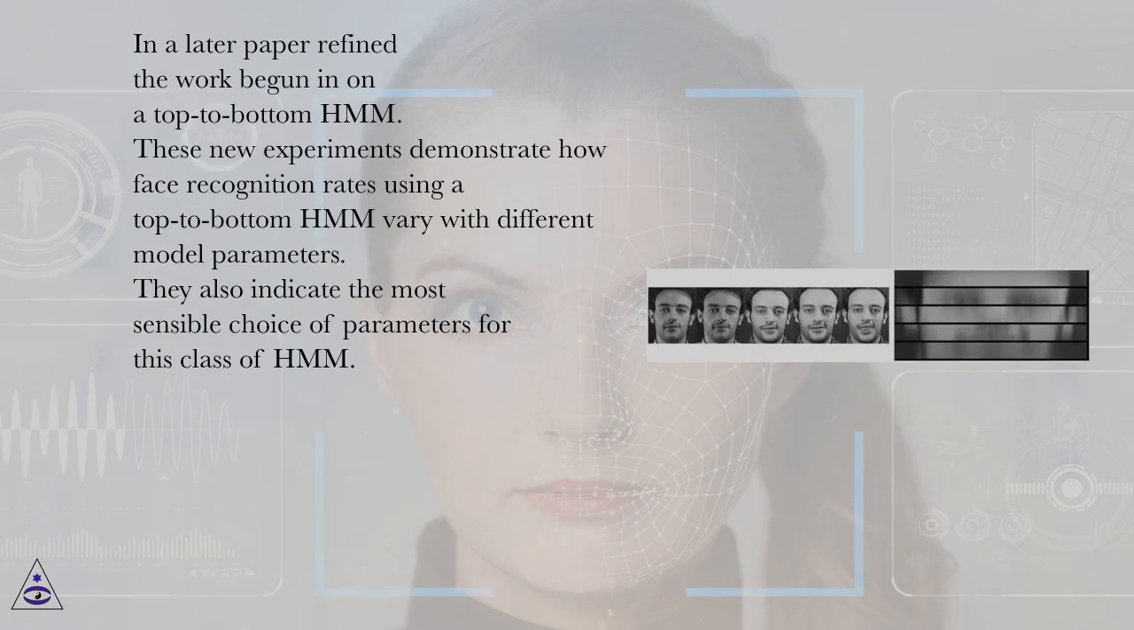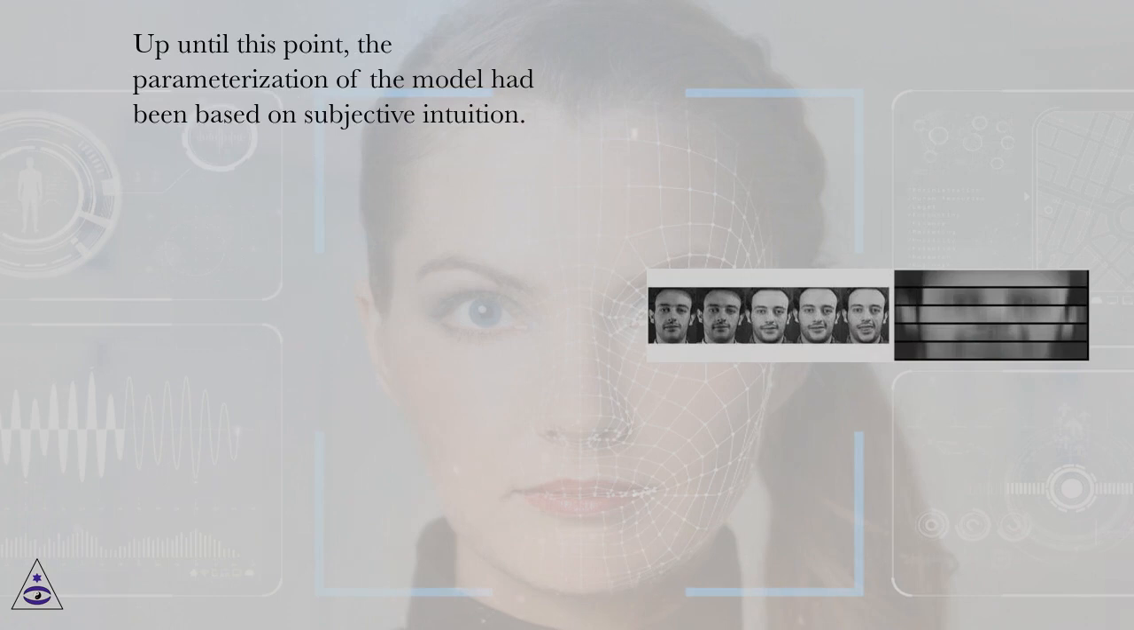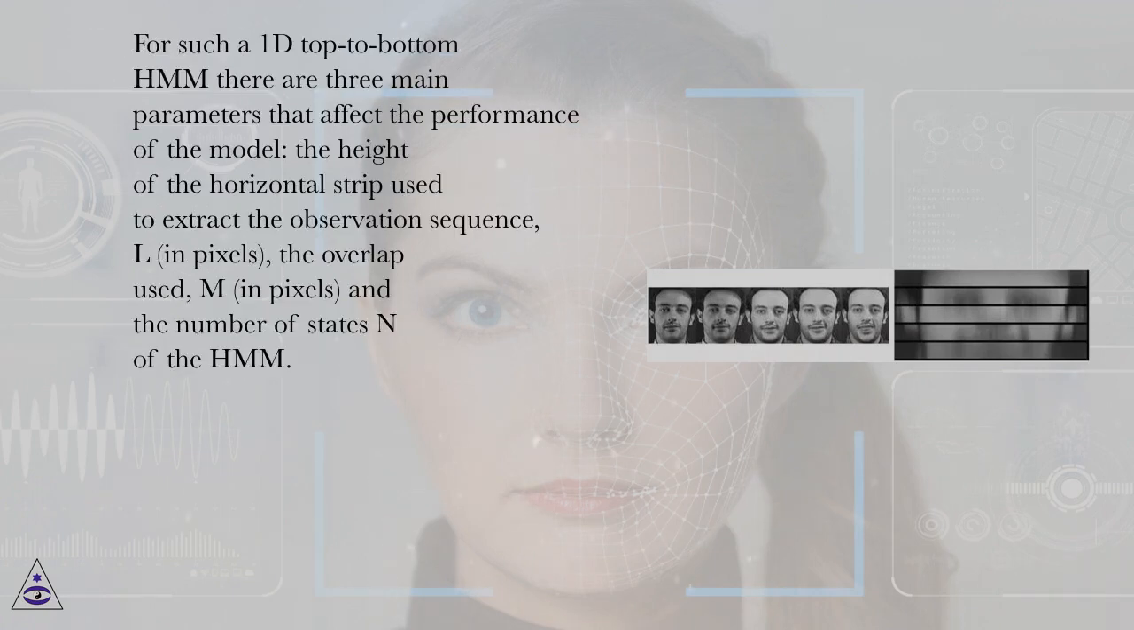These new experiments demonstrate how face recognition rates using a top-to-bottom HMM vary with different model parameters. They also indicate the most sensible choice of parameters for this class of HMM. Up until this point, the parameterization of the model had been based on subjective intuition. For such a 1D top-to-bottom HMM, there are 3 main parameters that affect the performance of the model: the height of the horizontal strip used to extract the observation sequence, L, in pixels, the overlap used, M, in pixels, and the number of states, N, of the HMM.